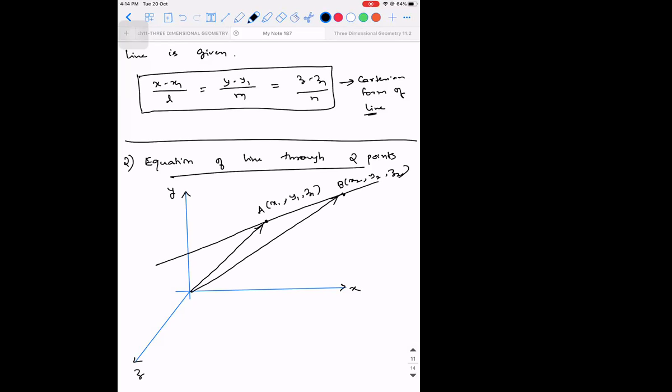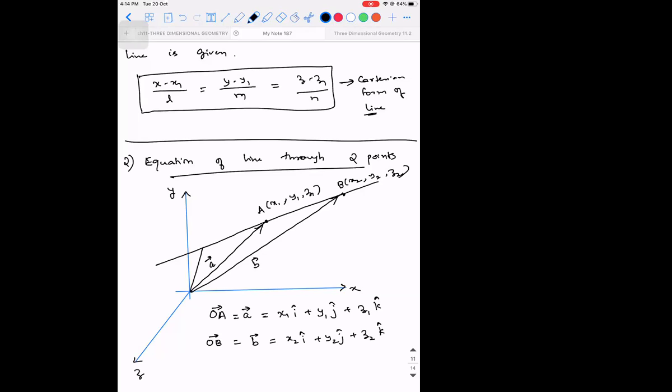Now tell me guys. OA vector, if I take this, it will be A vector. If this is B vector. So OA vector is A vector. What is A vector? It is x1 i cap plus y1 j cap plus z1 k cap. What is OB vector? OB vector is B vector, that will be x2 i cap plus y2 j cap plus z2 k cap. Clear with these two? Yes, sir.